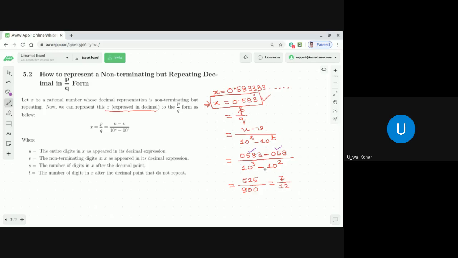So how many digits are there after the decimal point? 3. It is 583. There are 3 decimal places. That's why we wrote 10 to the power 3 minus 10 to the power t.